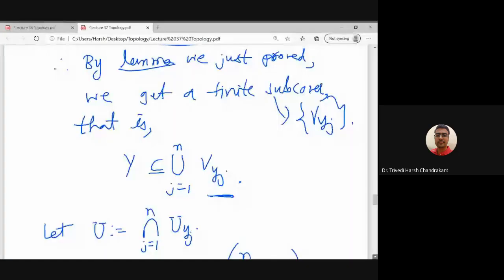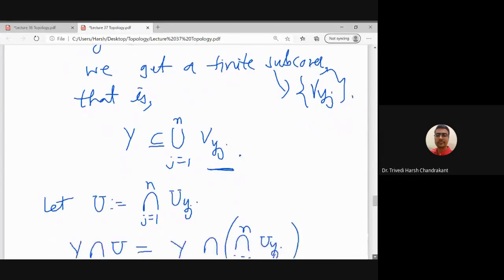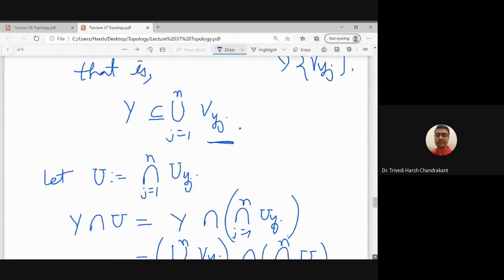Once we got this collection Vyj which covers the space Y, what is our goal? Our goal is not to get a subcover. Our goal is to prove that X minus Y is an open set.